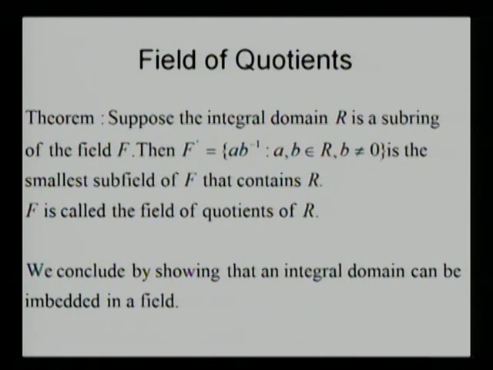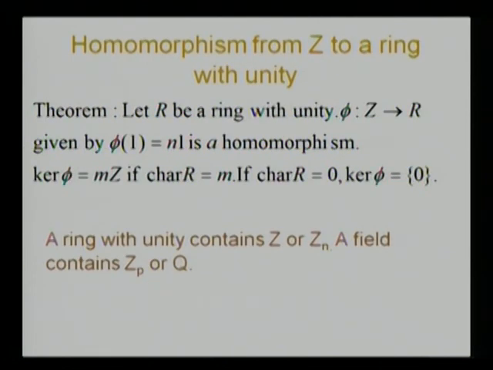Lastly, we will end the lecture. Let me go back to the previous theorem. Please look. If F is a field, it contains a subring which is isomorphic to Zp if its characteristic is p. That means it contains a subfield isomorphic to Zp.